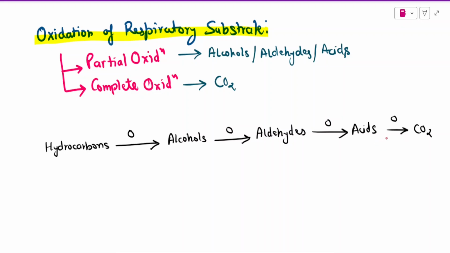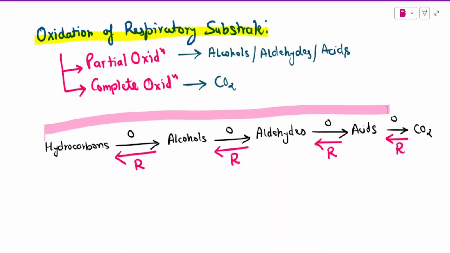What if we take it in reverse? Carbon dioxide will reduce to form acids. Acids will reduce to form aldehydes, which will reduce to form alcohols, and finally alcohols will reduce to form hydrocarbons. If the process is complete from hydrocarbons to carbon dioxide, we call it complete oxidation. And if it does not go until carbon dioxide is produced, it may be till the acids, till aldehydes, or up to alcohols. In these cases, we call it incomplete oxidation.